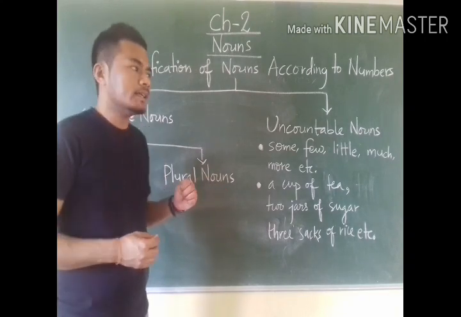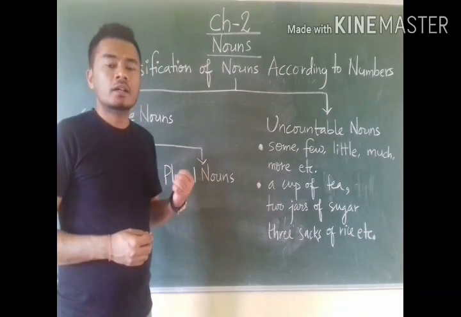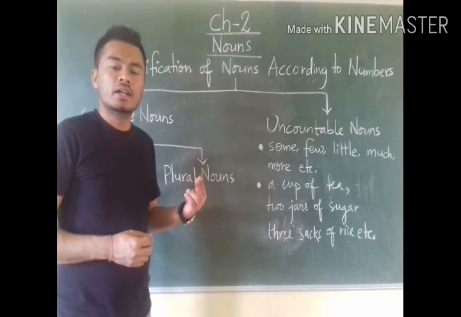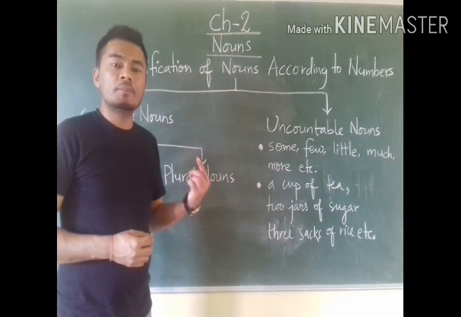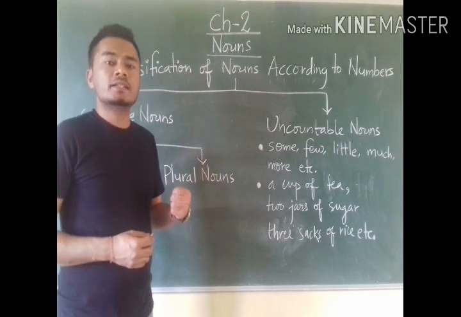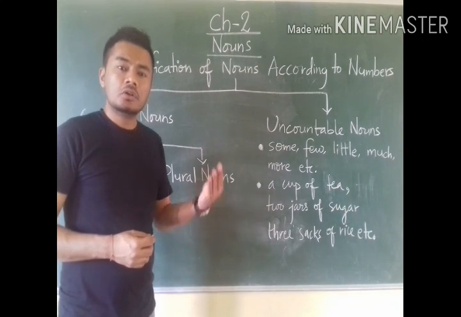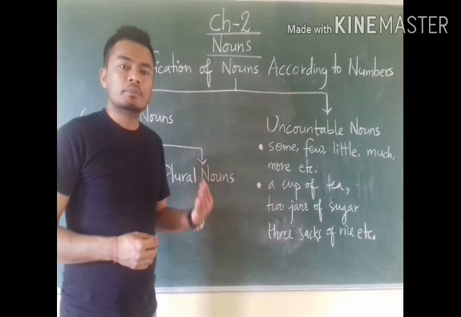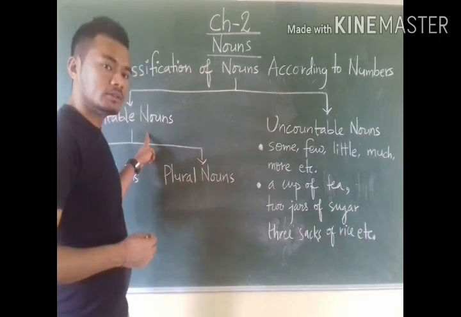Like a cup, 2 cups, 3 cups, a student, 1 student, 3 students. A pencil, 1 pencil, 2 pencils, a duster, 2 dusters, 3 dusters. So all these nouns which can be counted are countable nouns.